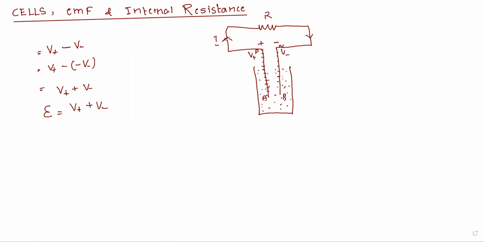So now I am providing the external circuit, and now I am providing the current. In the earlier case there was nothing, no external current; the charges were moving only due to the chemical reaction. Now I am providing the current. So what happens when we supply current? First consider R at infinity.